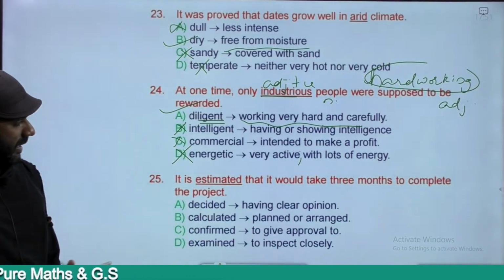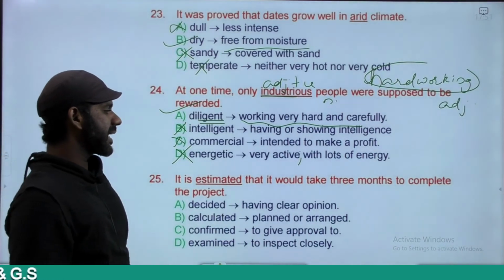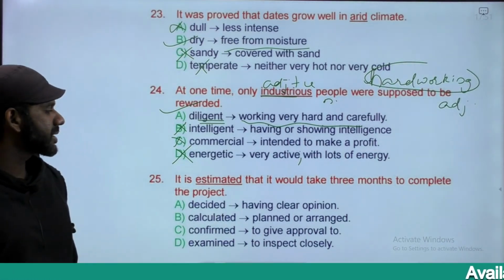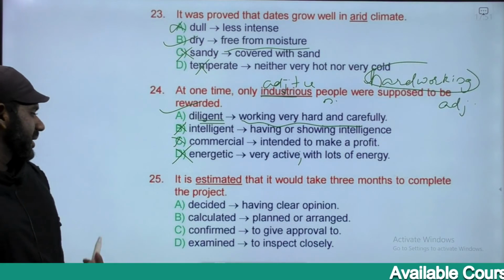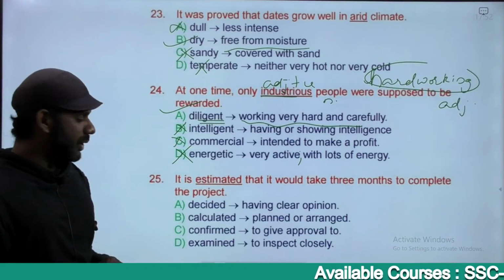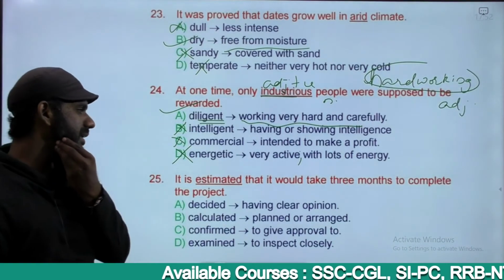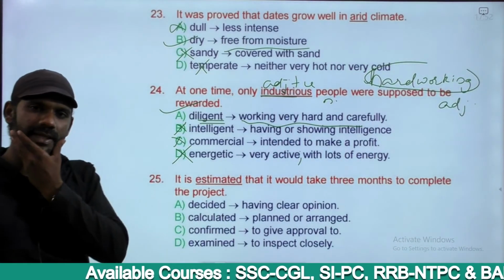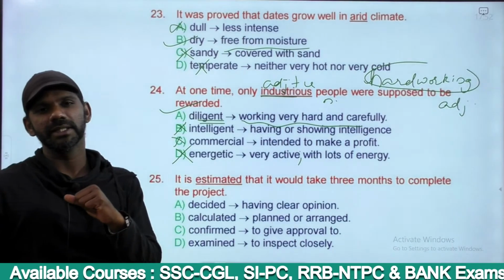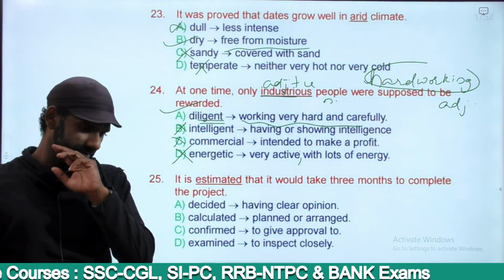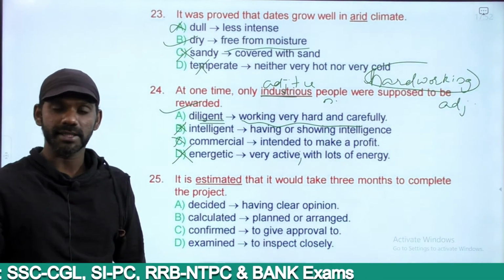The next one. It is estimated that it would take 3 months to complete the project. The options are decided, calculated, confirmed, examined. Now, what is the estimate of the construction? That means how much will it cost?